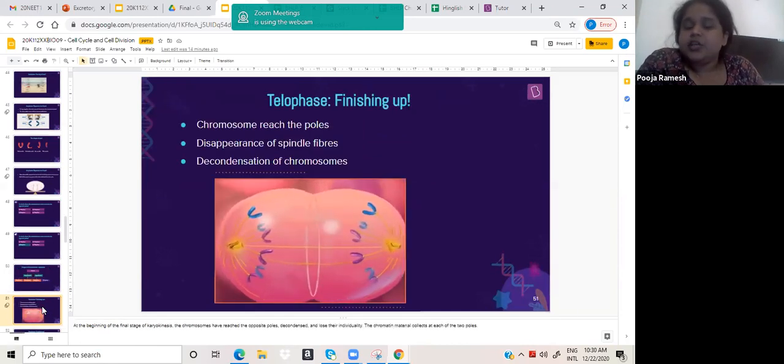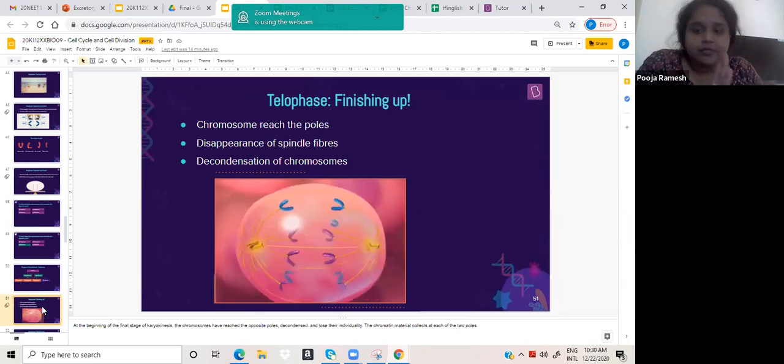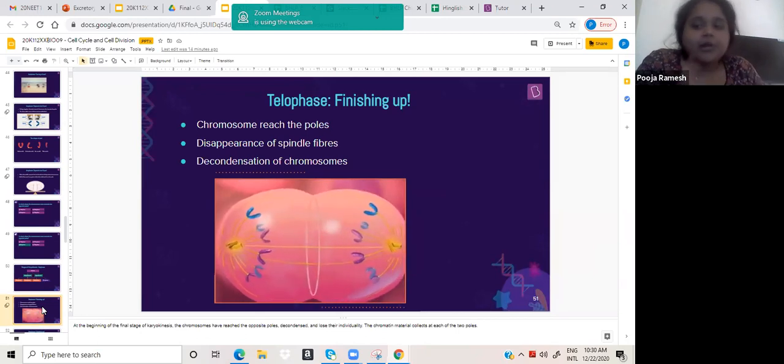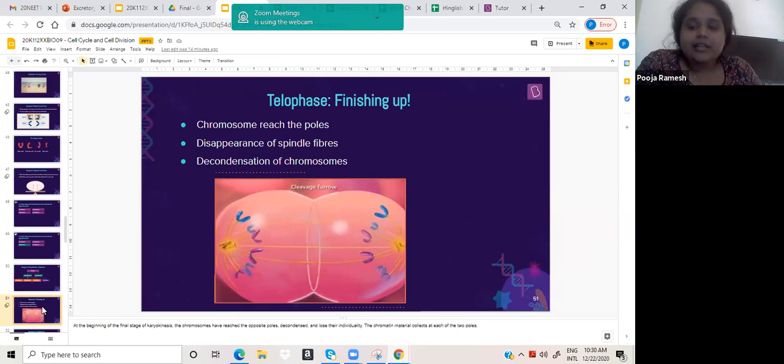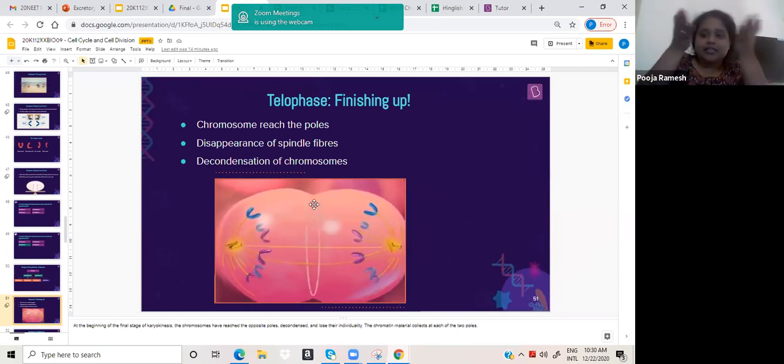You're going to finish it. Once this is done, the next step is for the chromosomes to become chromatin again, back to the whole form. So the chromosomes which would have split will become chromatin. Can you see this cleavage furrow and a contractile ring? The cell will start constricting like this.